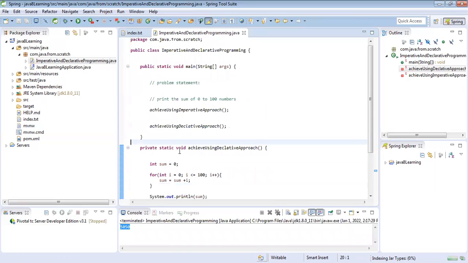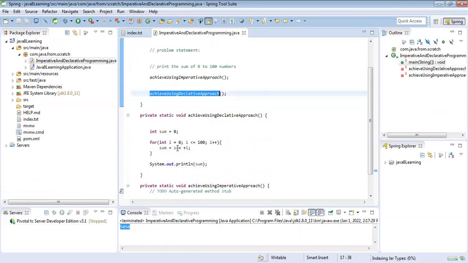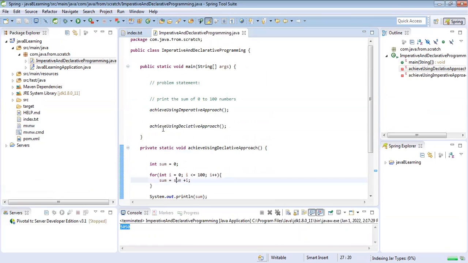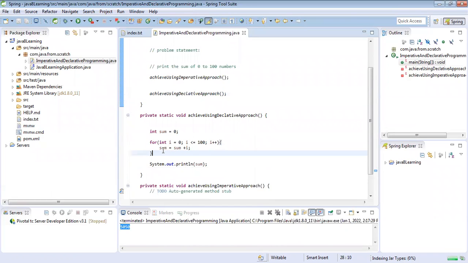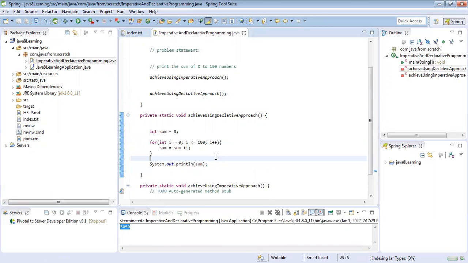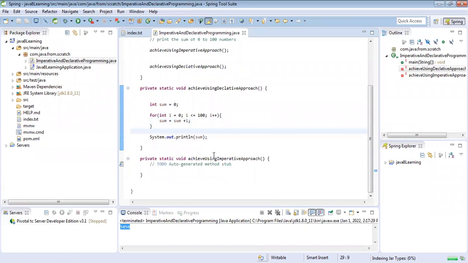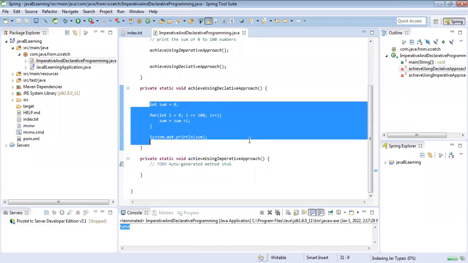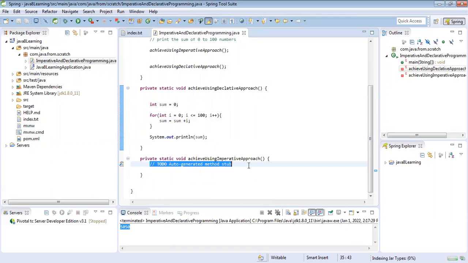So in the declarative approach, how will we achieve this? See, here we have written a lot of logic to get the sum of these numbers. But in the declarative approach, we don't need to focus on this logic. The methods are already written. We just need to use those methods. This is the declarative approach, which is more preferable in Java 8 and later versions of Java.